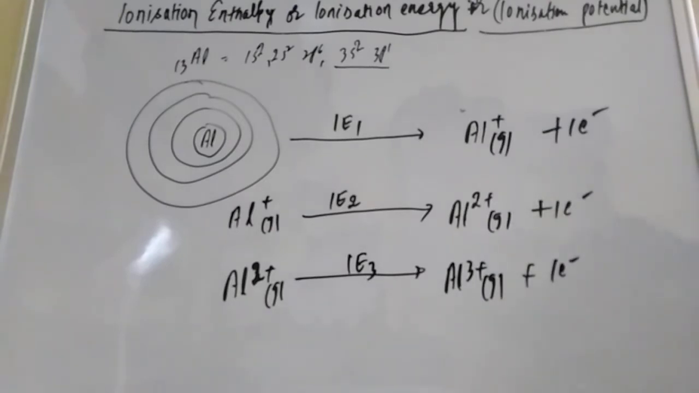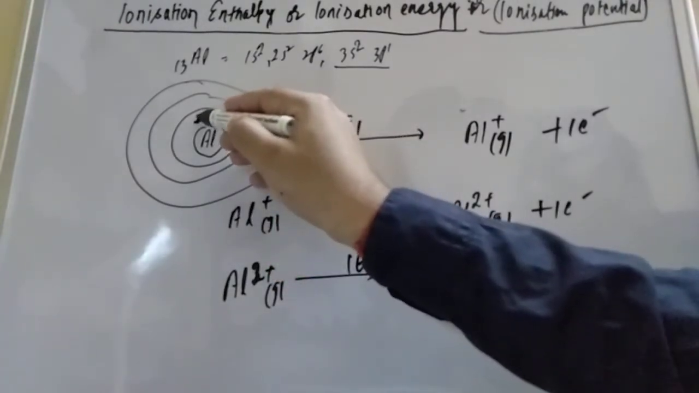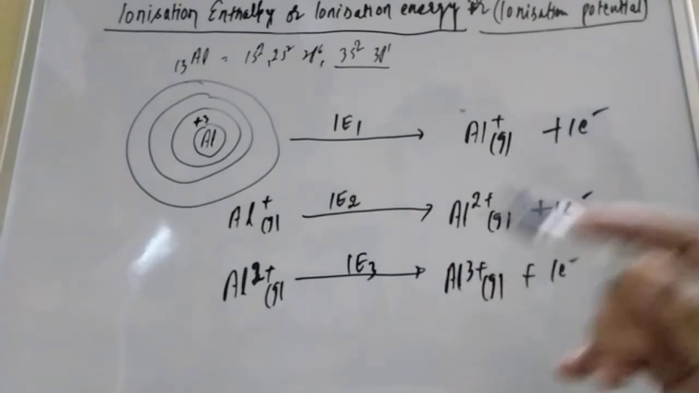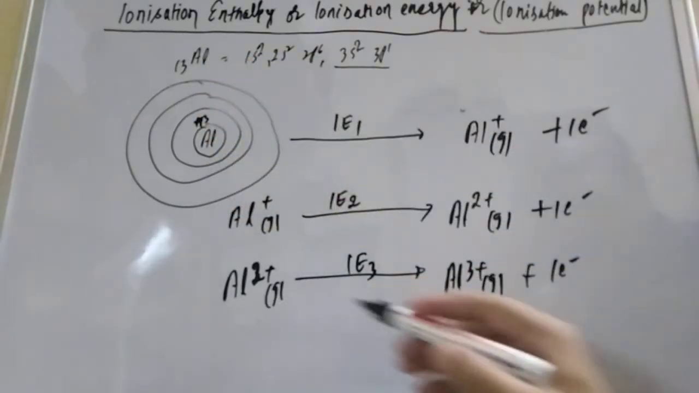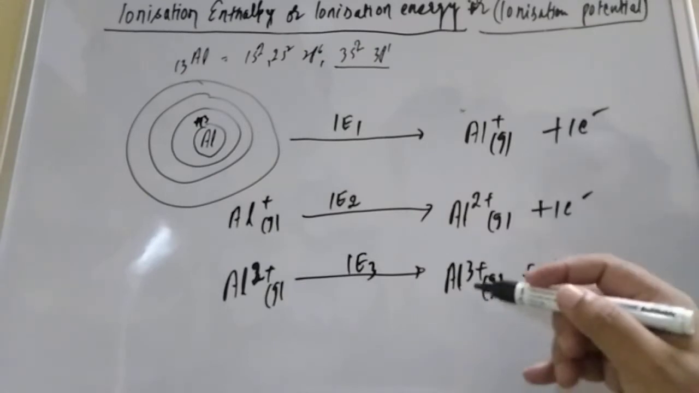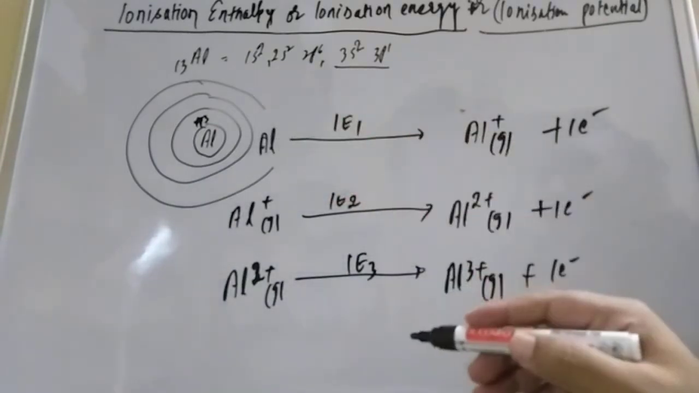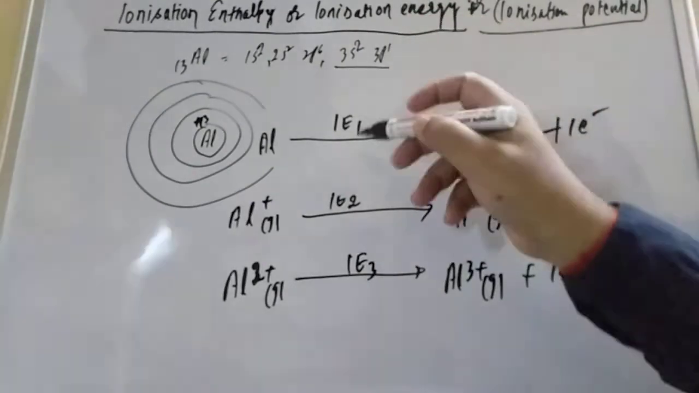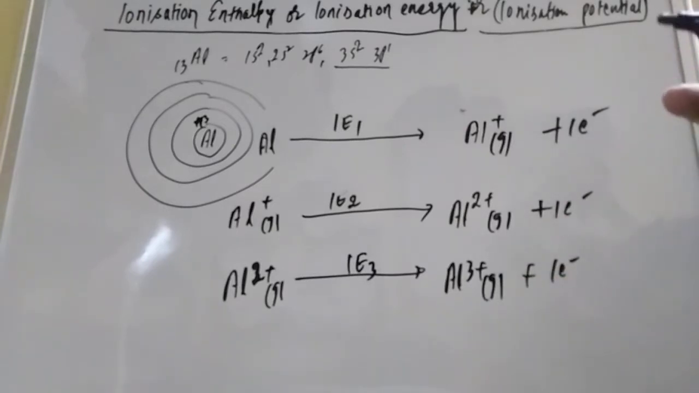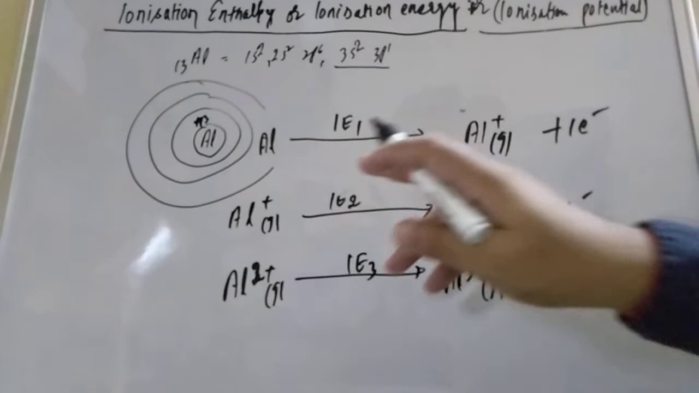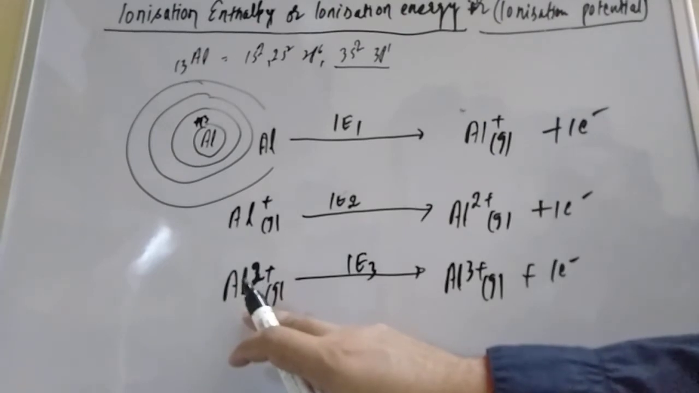Now, student, what we have to understand from this: the number of protons is always 13. In Al plus, 1 electron is lost; in Al2 plus, 2 electrons are lost; in Al3 plus, 3 electrons are lost. So when the positive charge is higher, there are more protons relative to electrons, and fewer electrons.